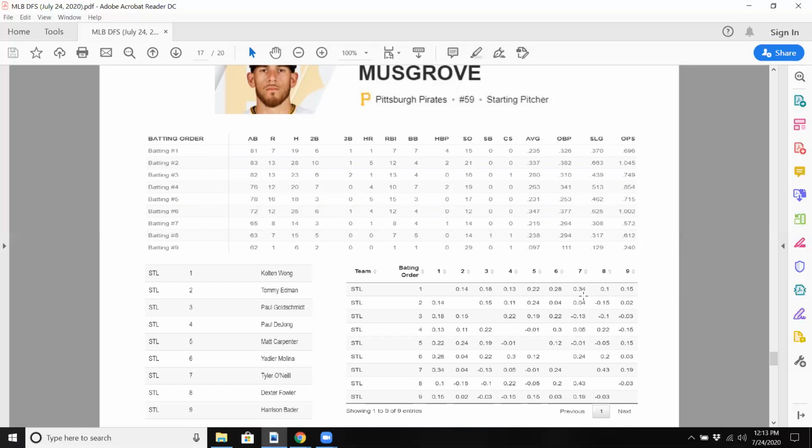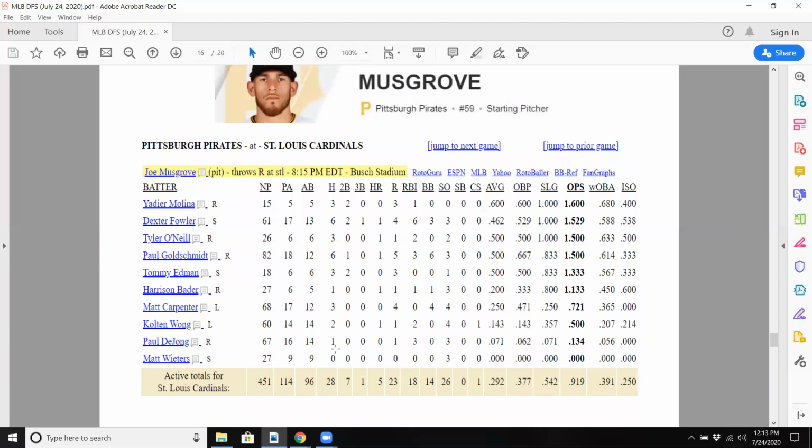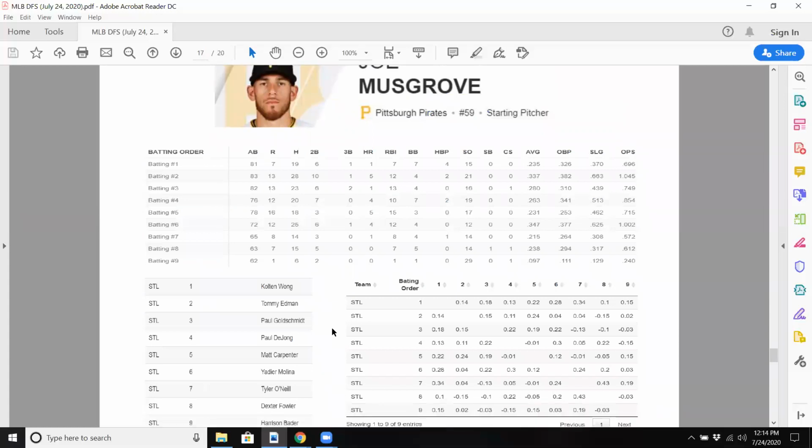You see that the 1 hitter does do well. The 1 hitter was usually Carpenter for the Cardinals, so maybe Carpenter pairs well with some of those hitters. A lot of different avenues you could take. The 3 hitter, which will be Goldschmidt, also has a strong correlation with the 4, 5, 6 hitters. So again, some really good options here. I'm going to probably leave out Paul DeJong. His numbers against Musgrove are pretty awful, 1 for 14, as well as Colton Wong. But maybe you get those guys at low ownership. So there's a lot of ways you can mix and match.